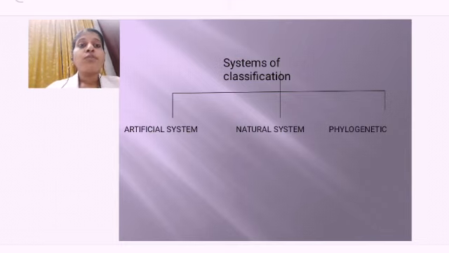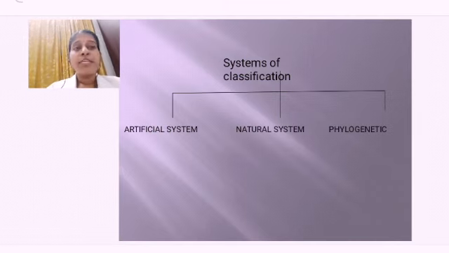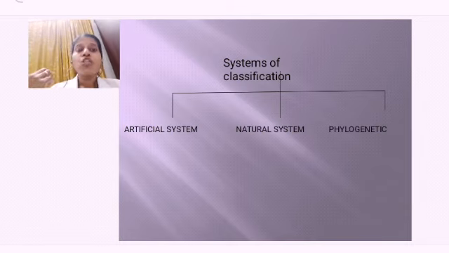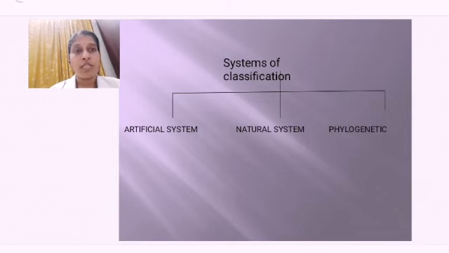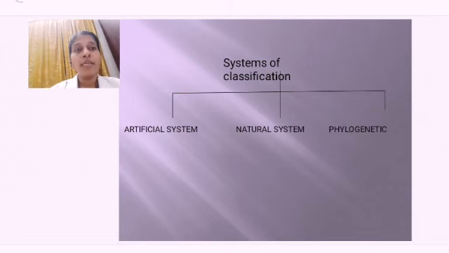The systems of classification is put under 3 headings. What are the 3 headings? One is the artificial system of classification. So, classification on what basis was it? It has been divided into 3 categories. One is artificial system, second one is natural system and the third one is phylogenetic system. So, what did the artificial system consider for classifying these plants? Artificial system considered only the external morphology. The internal structures were not learned. Only by superficially learning, plants were put into different categories.